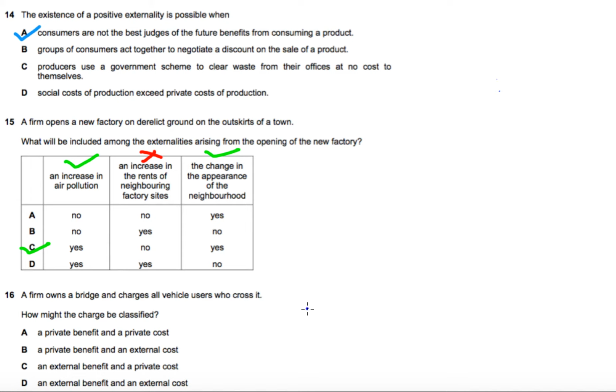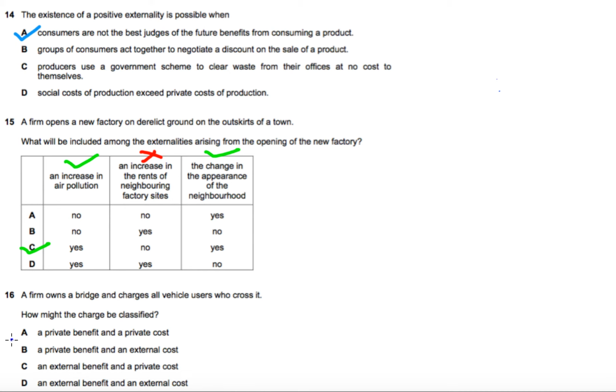The charge is a profit for the firm and a cost for the users, and this can easily be captured in the market forces of demand and supply. Remember the definition we did earlier: all those things which can be captured by demand and supply are private costs and private benefits.